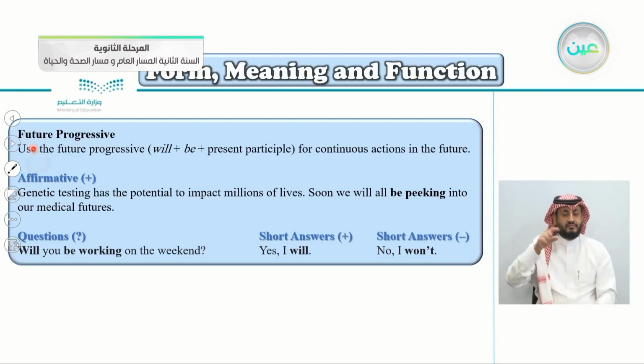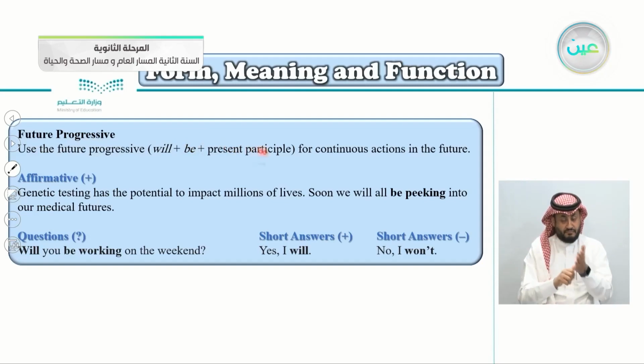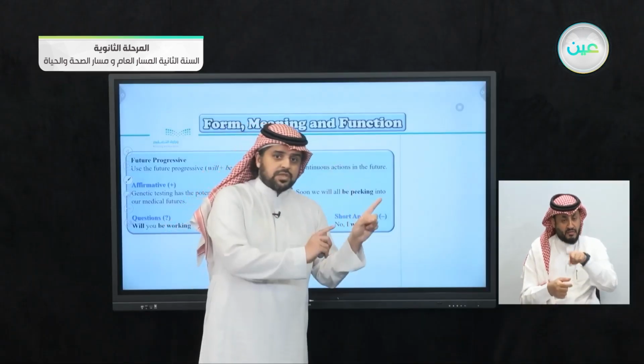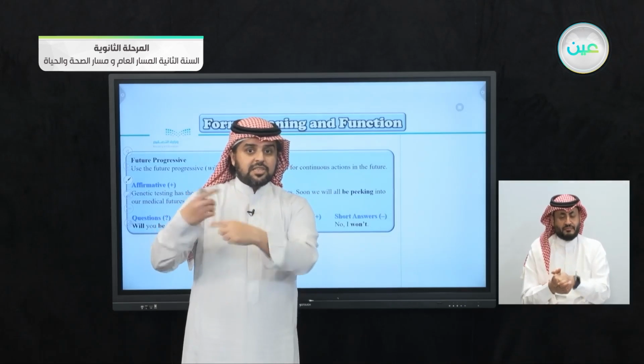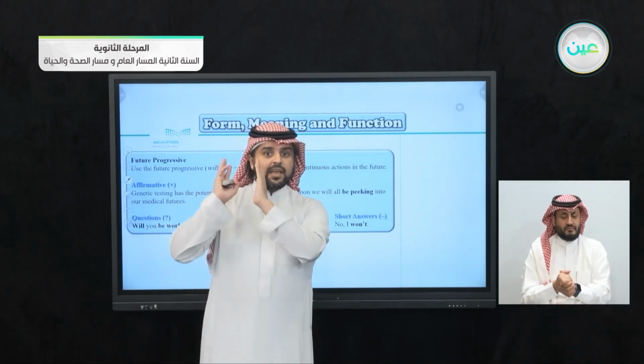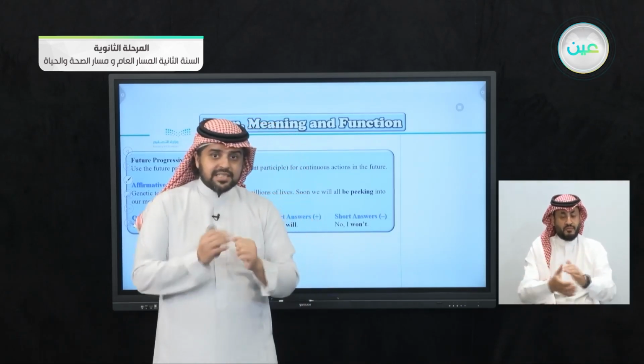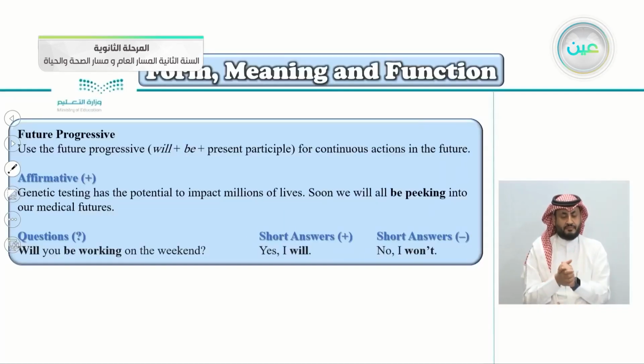So again, use the future progressive, will, be, and the present participle for continuous actions in the future. So here we're talking about the future and continuous action, something in progress that continues to happen in the future.